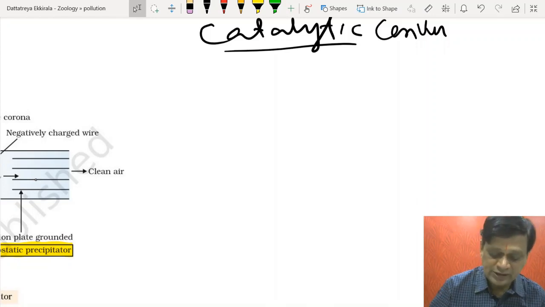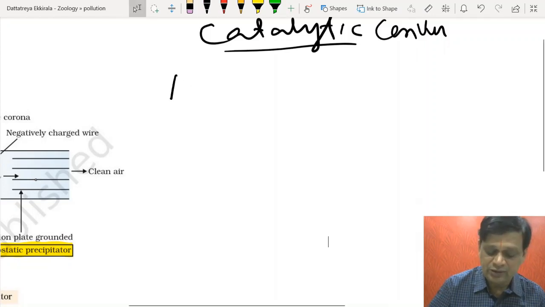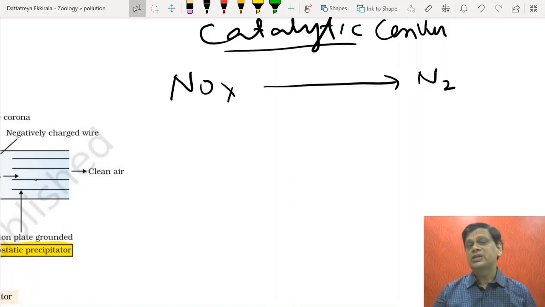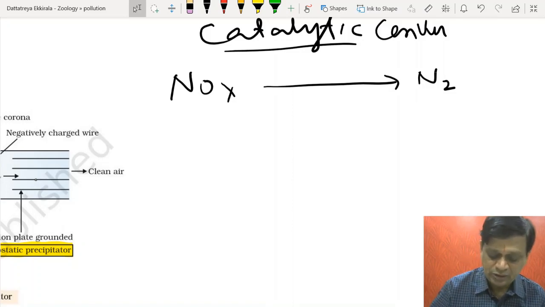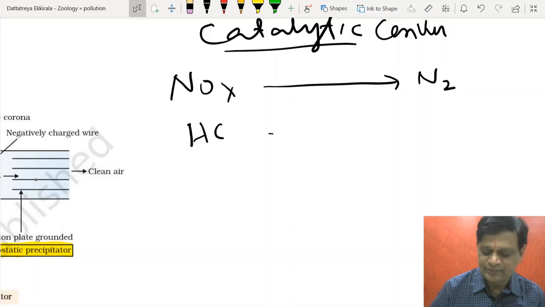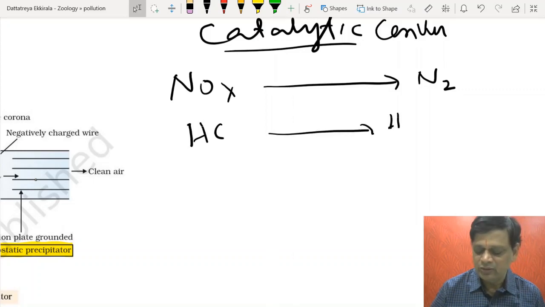Now, these catalytic converters are able to convert oxides of nitrogen to nitrogen. Oxides of nitrogen are dangerous; they can create acid rains that change the pH. Similarly, the unburnt hydrocarbons present can be converted into water and carbon dioxide.